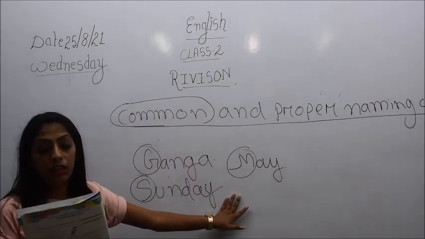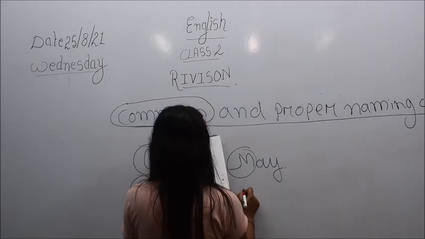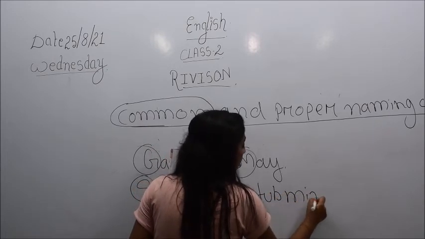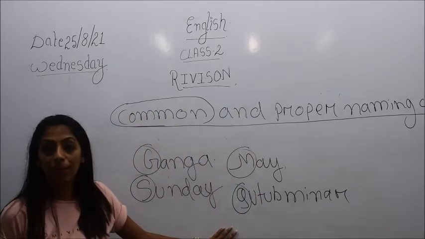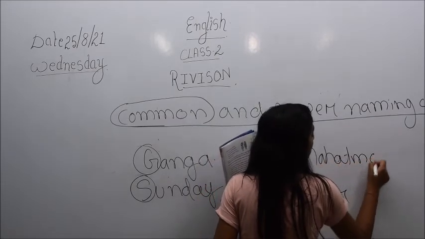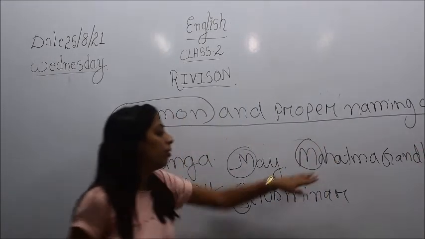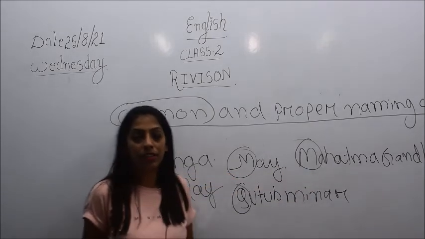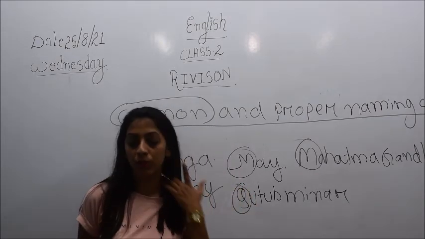Then the monuments or towers, for example Qutub Minar, here also Q will be in capital letter. Or Mahatma Gandhi. Whenever you are mentioning the name of any person, the first letter will always be in capital letter. So children, this is all about common nouns and proper nouns.